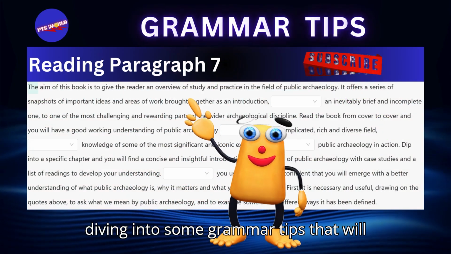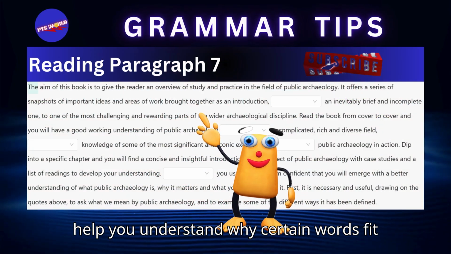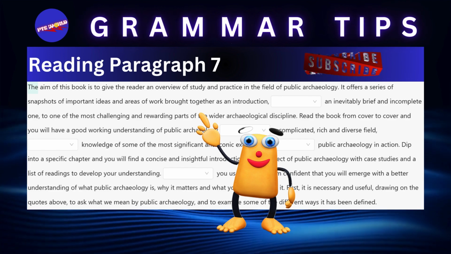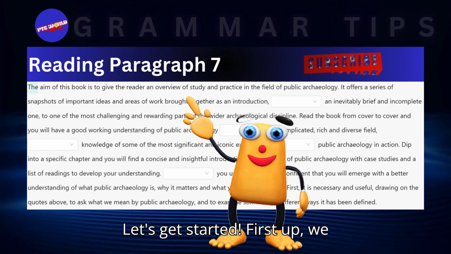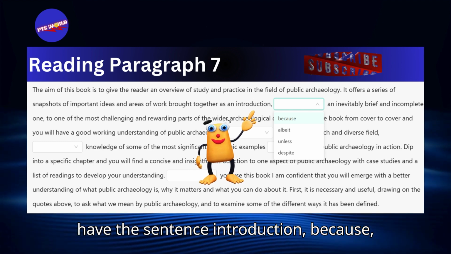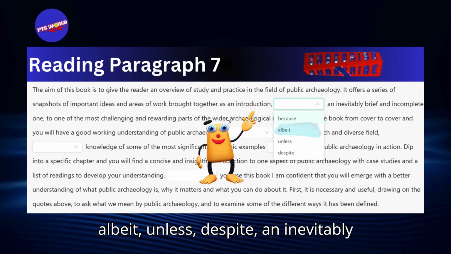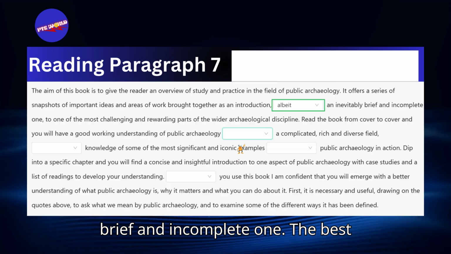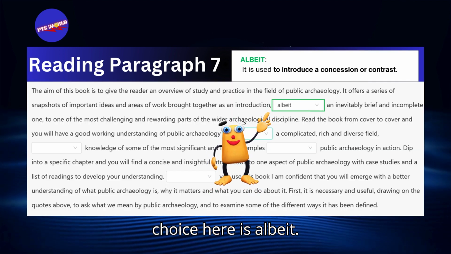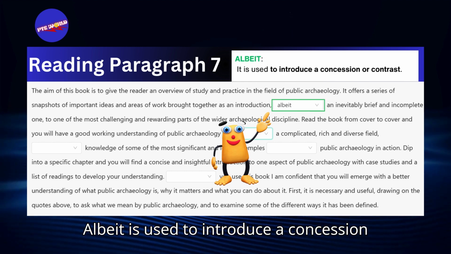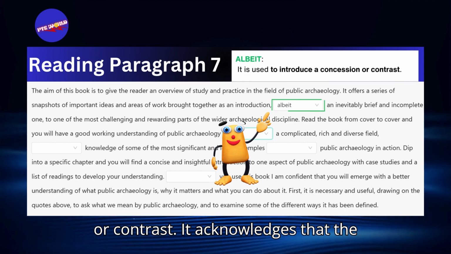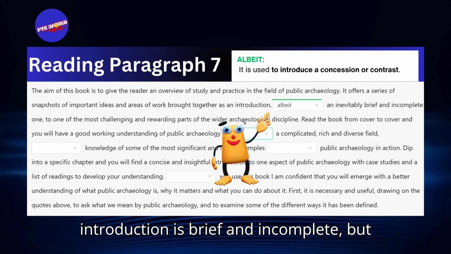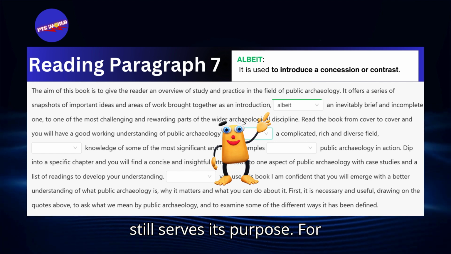Today, we are diving into some grammar tips that will help you understand why certain words fit better in specific contexts. Let's get started. First up, we have the sentence: "Introduction, because, albeit, unless, despite, an inevitably brief and incomplete one." The best choice here is albeit. Albeit is used to introduce a concession or contrast. It acknowledges that the introduction is brief and incomplete, but still serves its purpose.